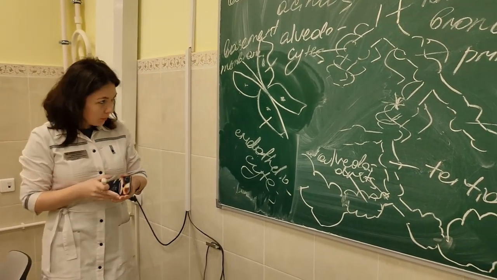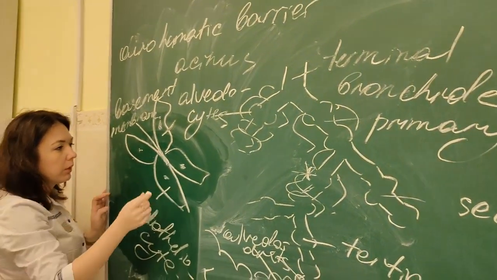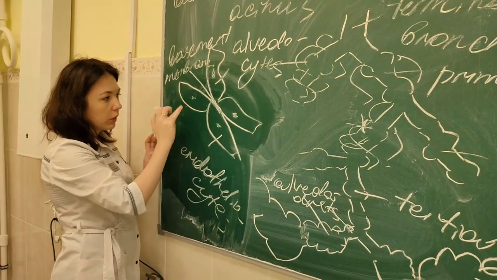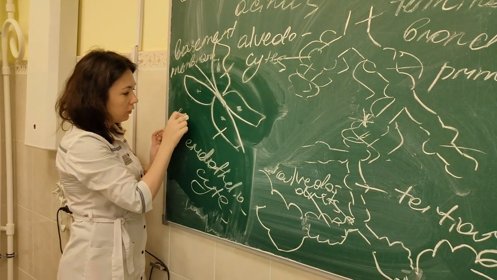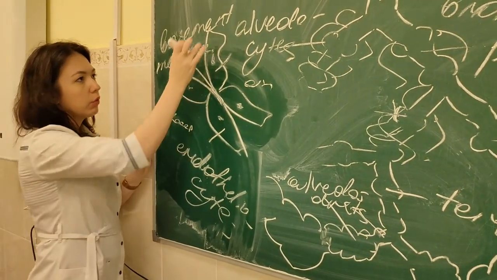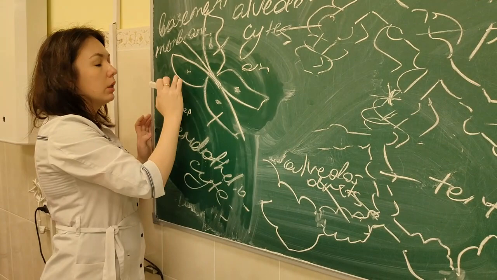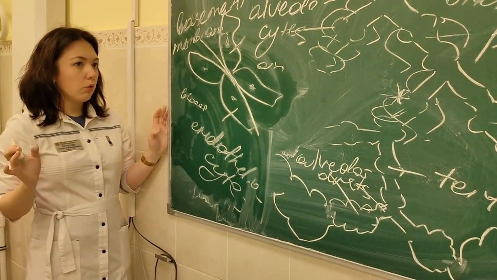Yes, it is a common basement membrane. So here there is a common basement membrane. On the same basement membrane lie endothelial cells of capillaries. Here there is blood, and here there is air. So on the common basement membrane, from one side there are alveolar cells, and from the other side there are endothelial cells of blood capillaries.